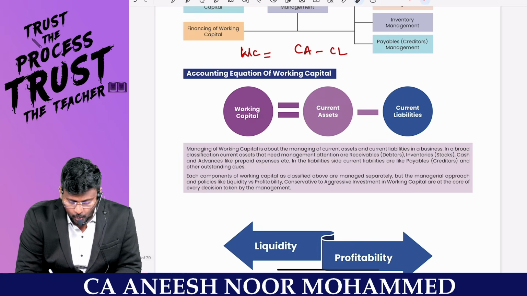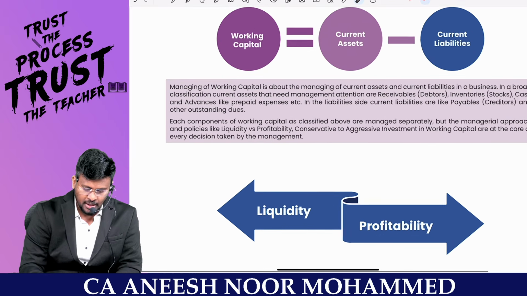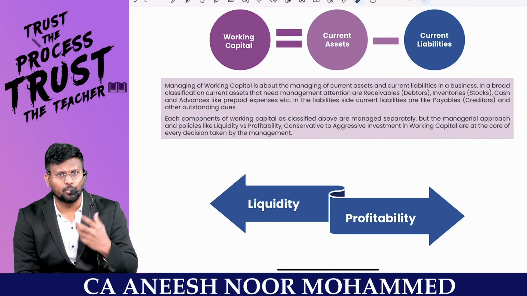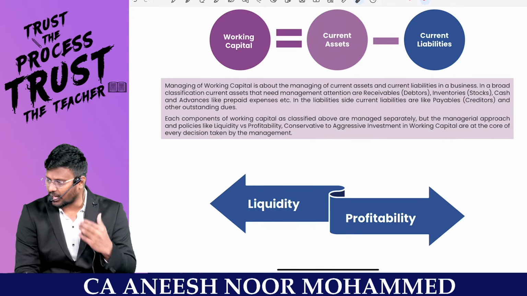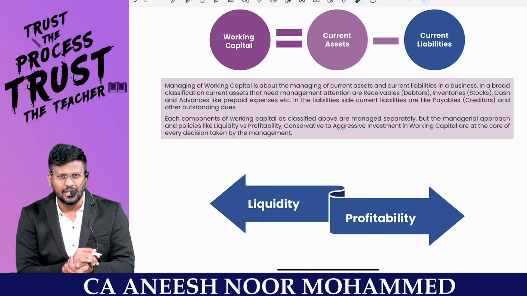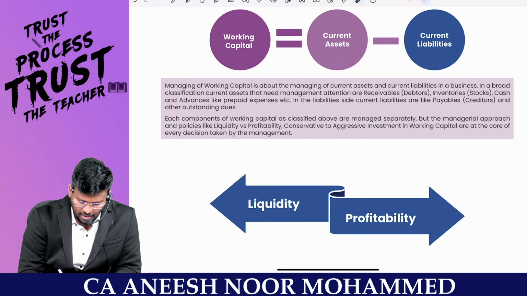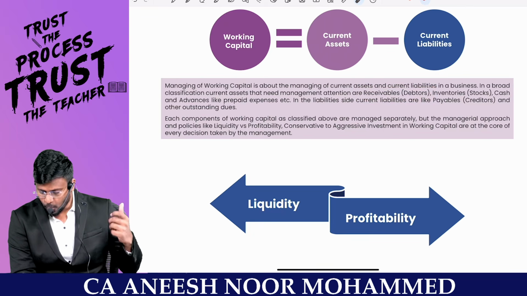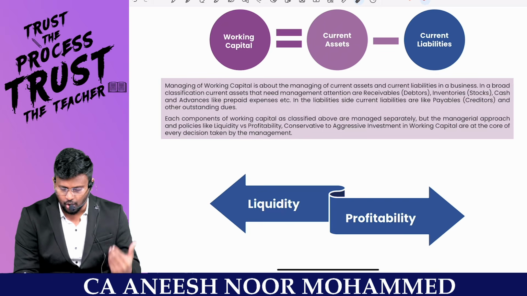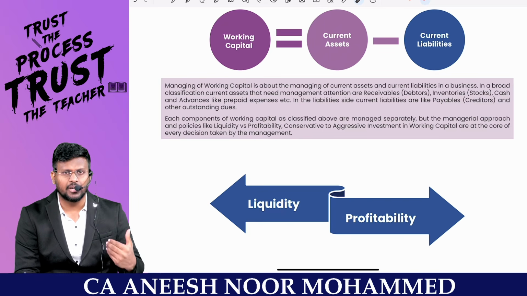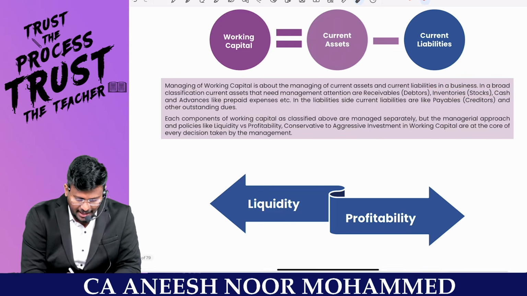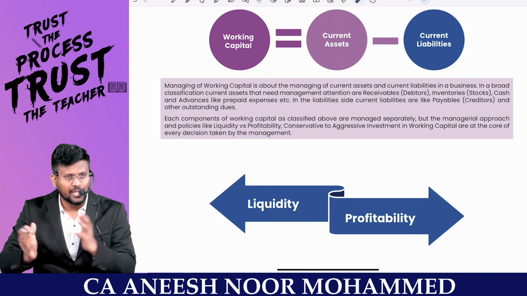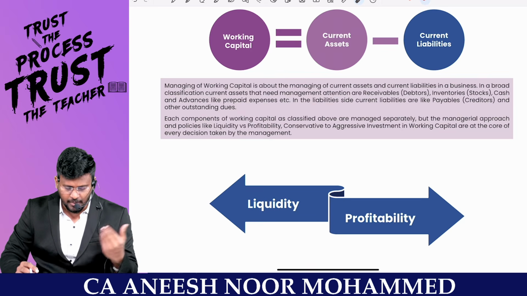What is working capital? It is nothing but current asset minus current liabilities. So management of working capital is about the management of the current assets and the current liability, how you are going to manage them in a business. In a broad classification, current assets that need management attention are debtors. We have to take care whether we are getting the money properly and able to recover it from the debtors or not. The next ones are inventory, cash and advances like prepaid expenses, whether they are perfectly paid and whether we are able to adjust them or not. All that management is called working capital management.